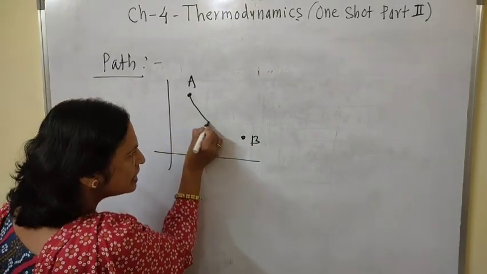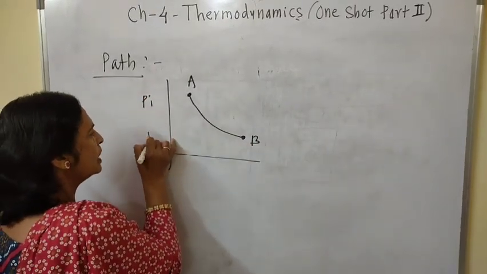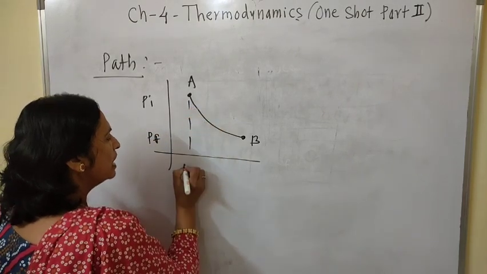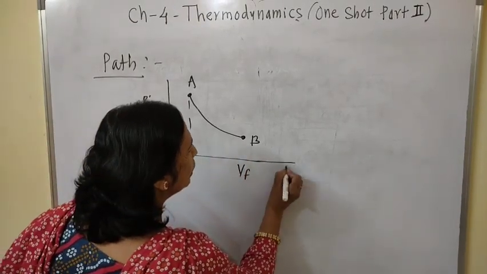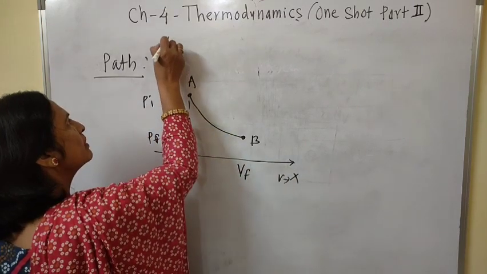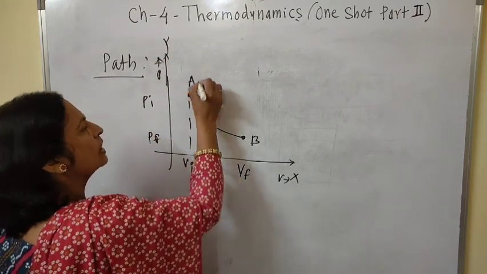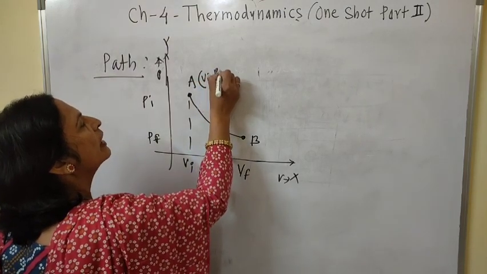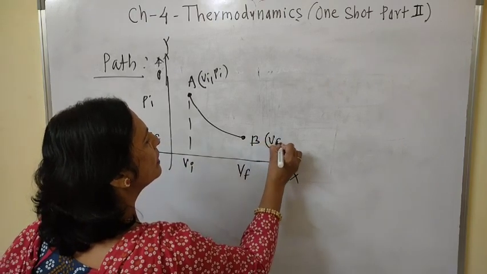Now, from the initial state to the final state, Pi is the initial pressure, Pf is the final pressure, Vi is the initial volume and Vf is the final volume. We know that volume is on the x-axis and pressure is on the y-axis. Understood? Then the coordinates of point A are Vi, Pi, and the coordinates of point B are Vf, Pf.